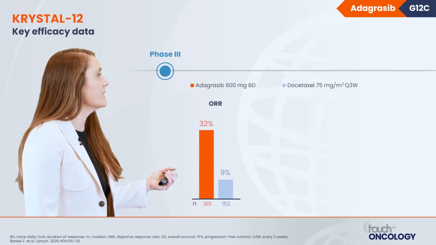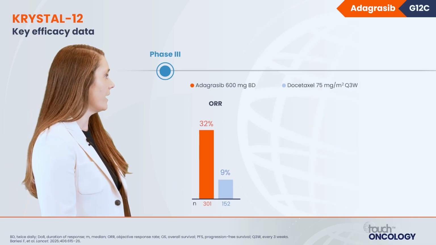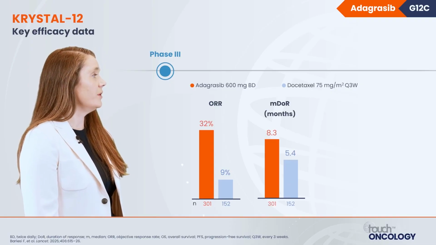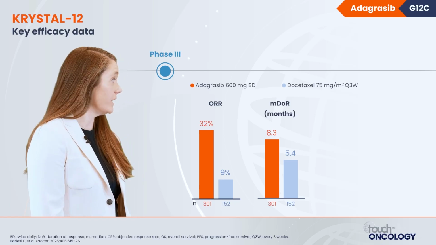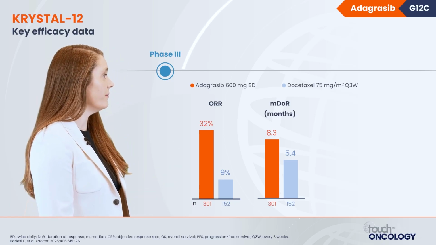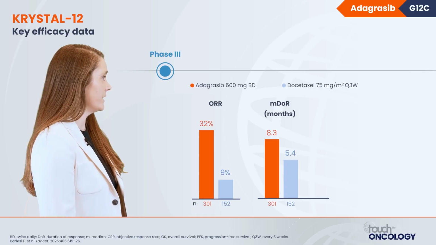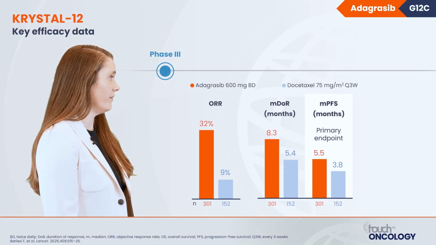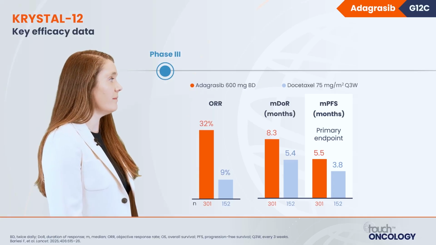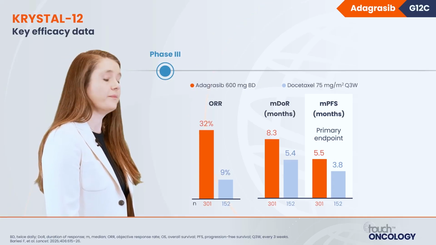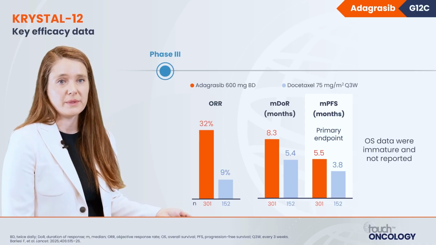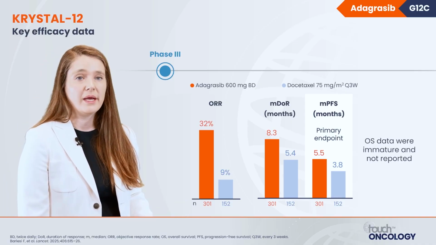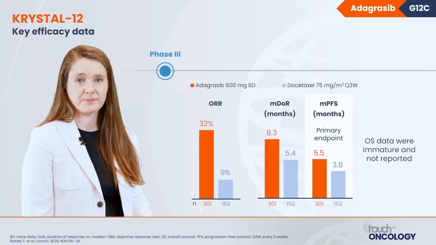Here we see the outcomes. There was an improvement in overall response rate at 32% versus 9% with docetaxel. Similarly, an improvement in durability with median duration of response at 8.3 months versus 5.4 months with docetaxel, and an improvement in median progression-free survival of 5.5 months versus 3.8 months with docetaxel. The overall survival data from this trial is not yet mature and has not yet been reported. We look forward to seeing these data.